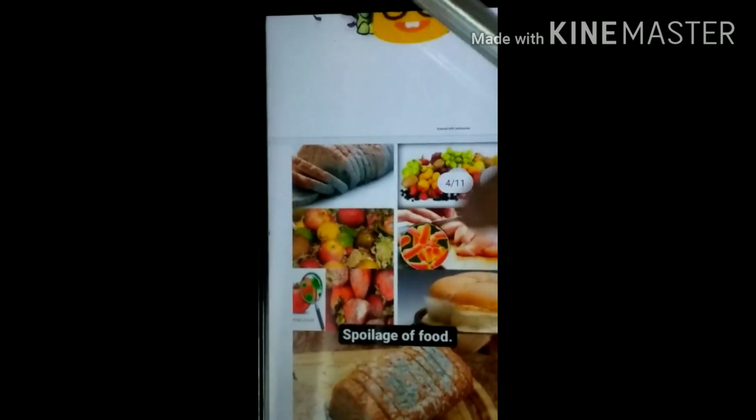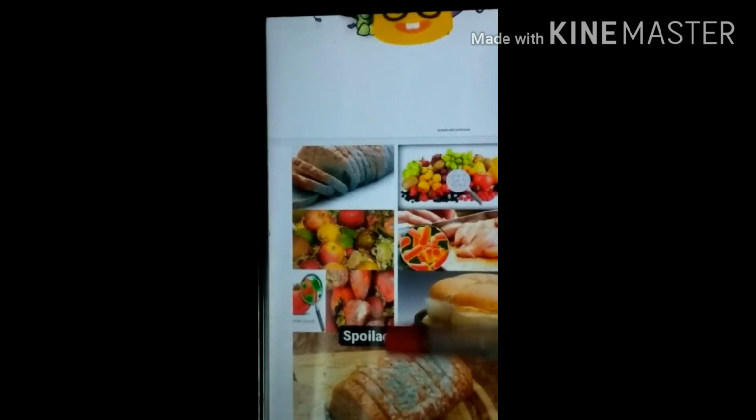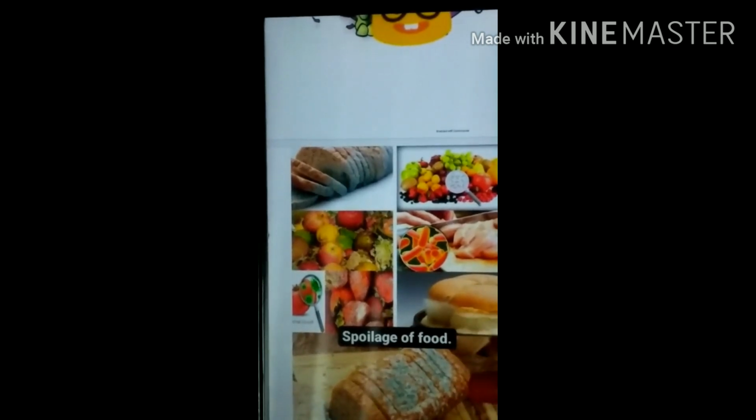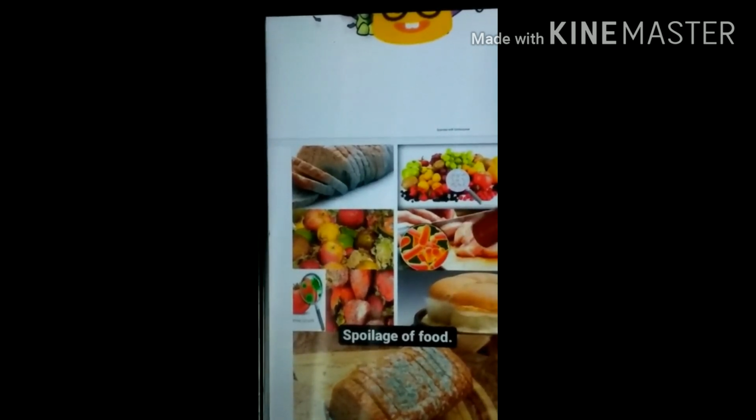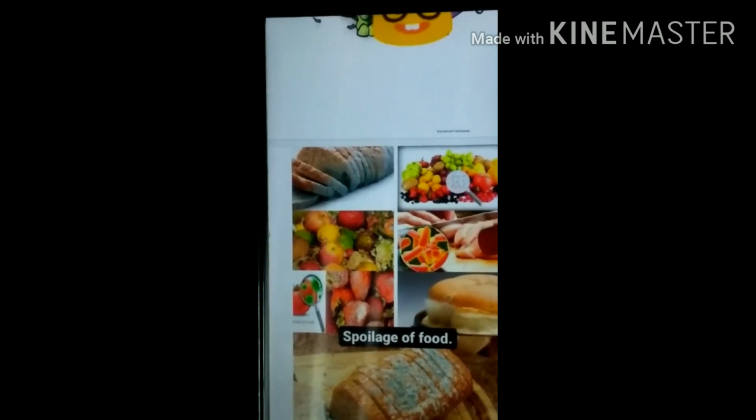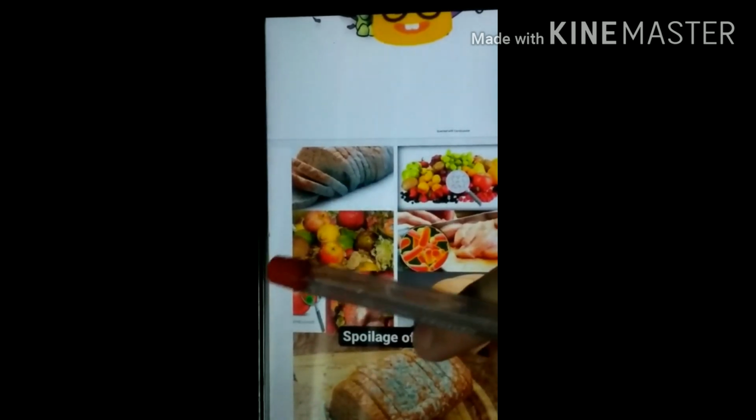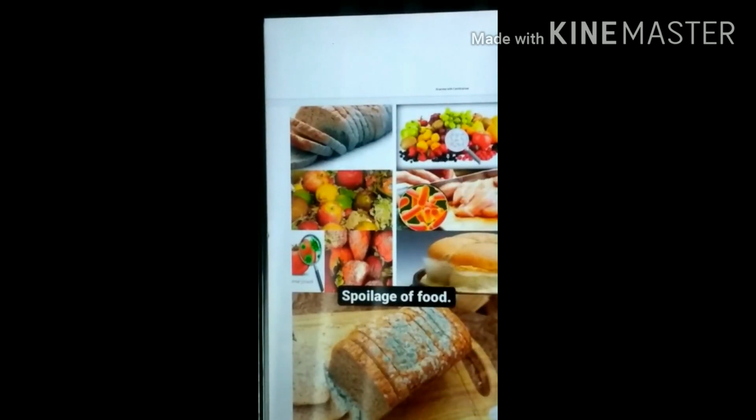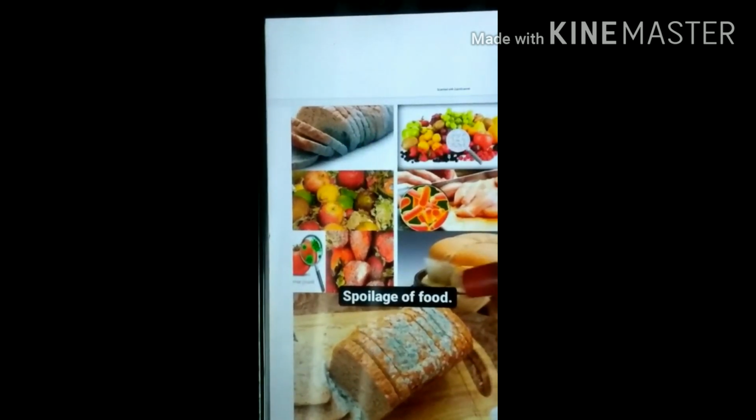Now what you can see in this picture, you can see good quality or bad quality of foods. So this picture shows that the skin of the fruits is turning black. The breads are turning grayish in color. Then you can see fungus on the breads. Then this meat is getting deteriorated. Why is this happening? This is spoilage. Various kinds of changes occur in food materials.